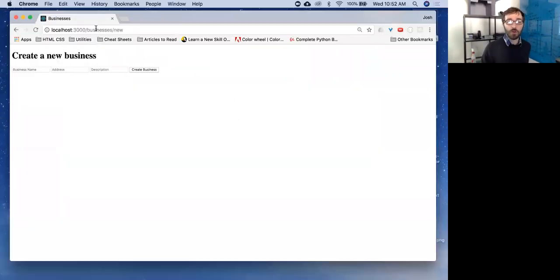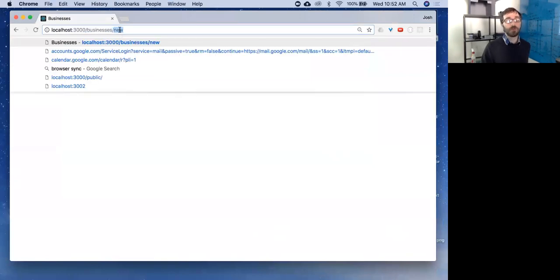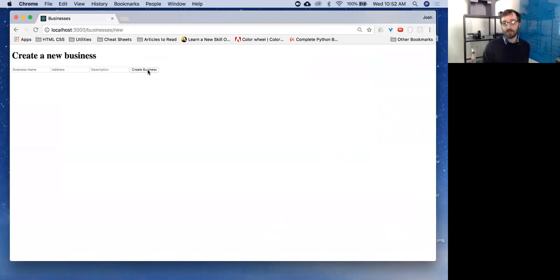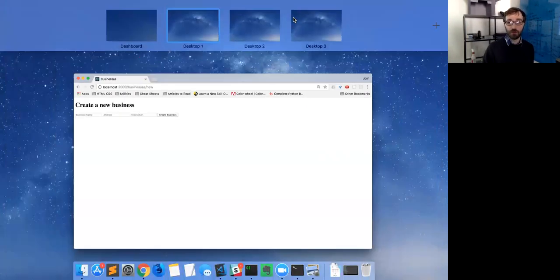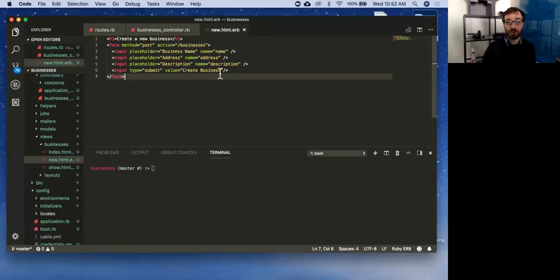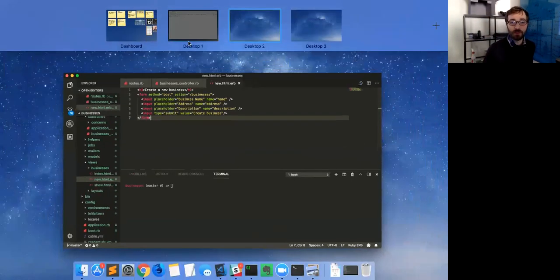So now we're kind of away from entering our routes up in the browser. Now we've got this button that's going to execute the route for us, right? It's going to make the request for us because we set that up in our form. Just want to be very clear that we're still doing the same pattern. We are making a request. It is going to hit a route. That route is going to hit an action. That action is going to decide what to do from there. Cool? Okay.